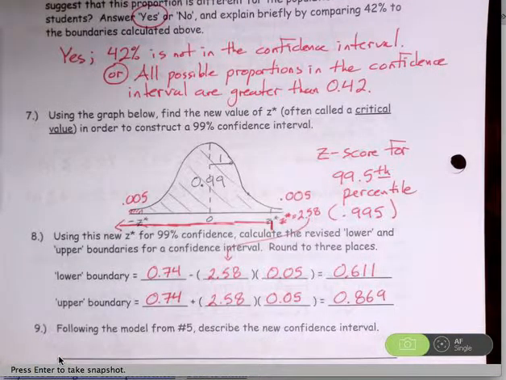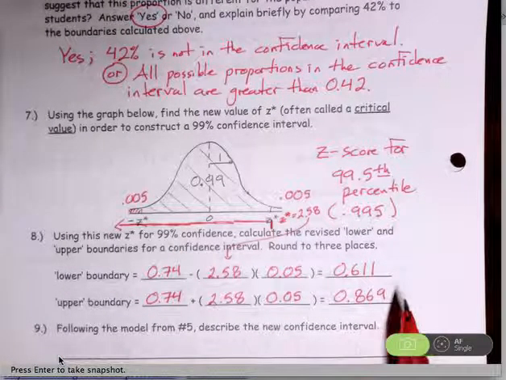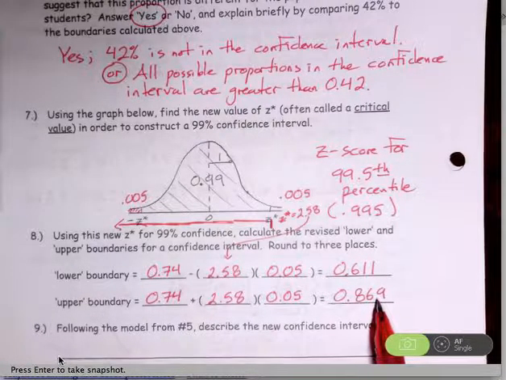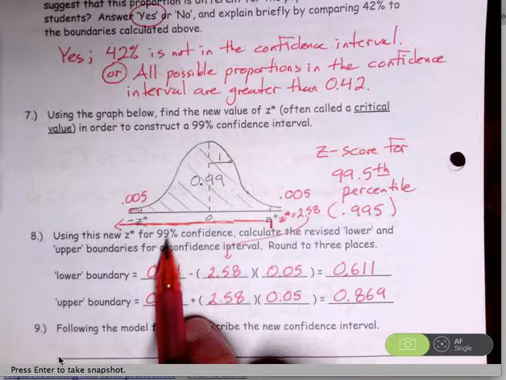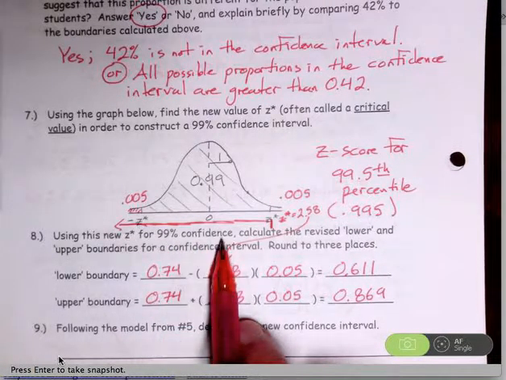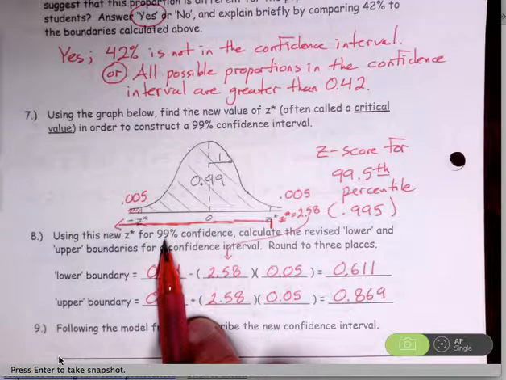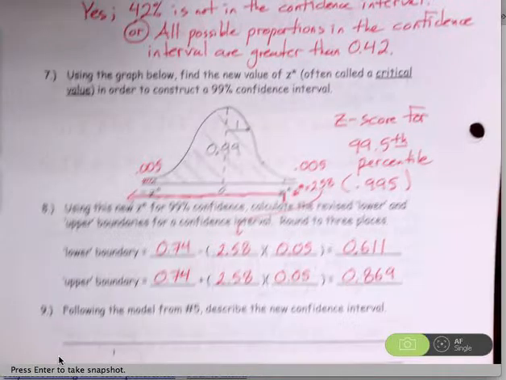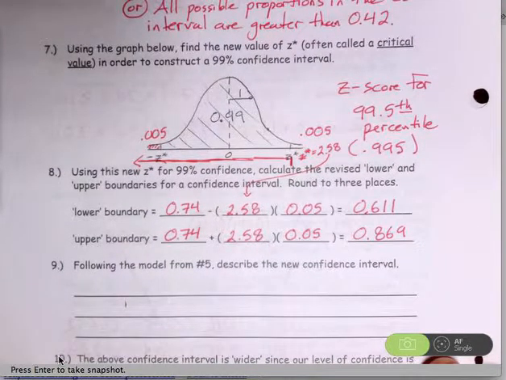So in order to have more confidence, I have to, in a sense, cast a wider net. I'm trying to use this lower and upper boundary kind of like a net that I'm casting, and I'm trying to capture the truth. If I want to be more confident, if I want to use a method that will capture the truth in an even higher percentage of intervals that I could calculate, then I need to use wider intervals.